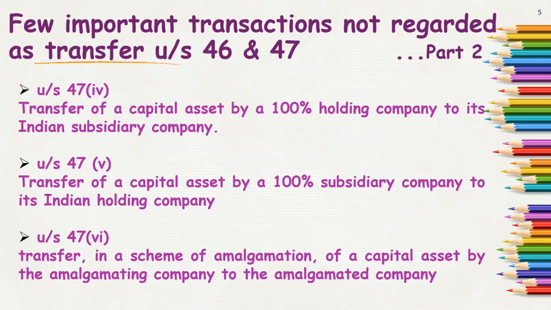They are now amalgamating, so they are called amalgamating companies. When they form a new company called AB Limited, then AB Limited is called the amalgamated company. In the scheme of amalgamation, whatever assets are transferred will not be regarded as transfer in the capital gain head.